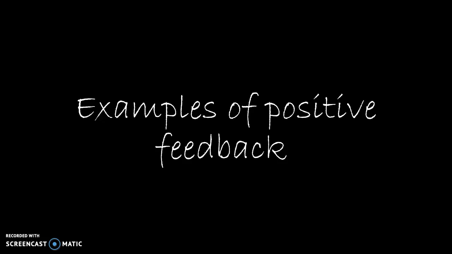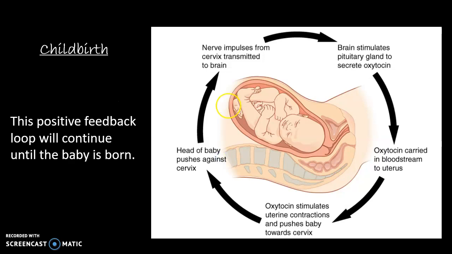One example of positive feedback is childbirth. During childbirth, the baby's head will press on the cervix, which causes neurons in the brain to activate. These neurons send a signal that leads to the release of the hormone oxytocin. Oxytocin will increase uterine contractions and thus add more pressure on the cervix. This positive feedback loop will continue until the baby is born.